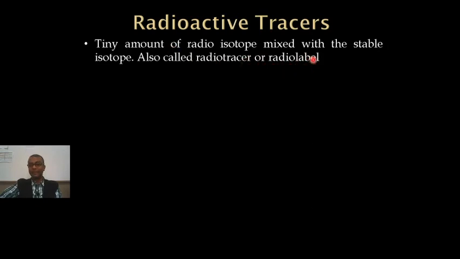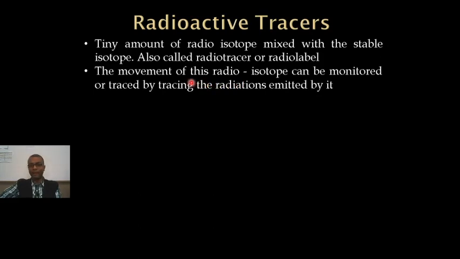Then after mixing it with the stable isotope, it is introduced into the body or the substance which needs to be examined. And the movement of this radioisotope can be monitored or traced by tracing the radiations emitted by it. So that's why it's called the radio tracer, or the radioactive tracing technique.